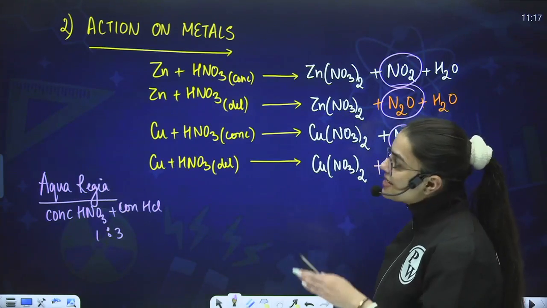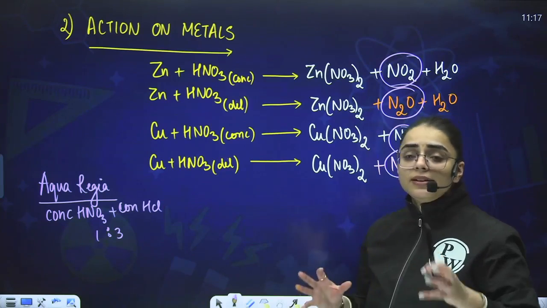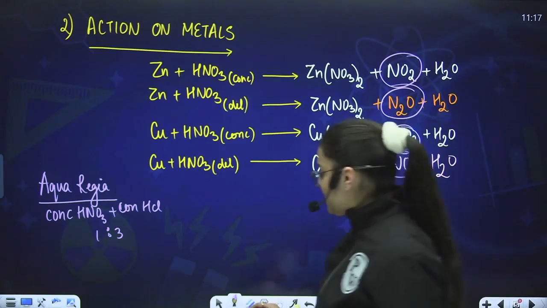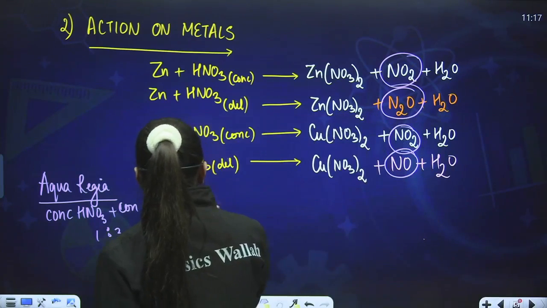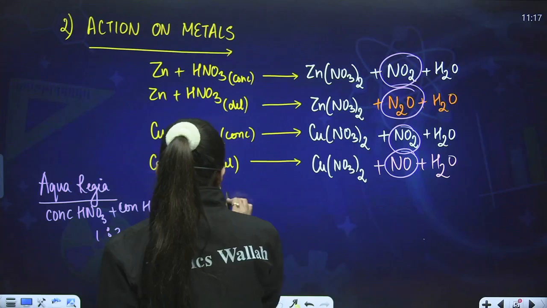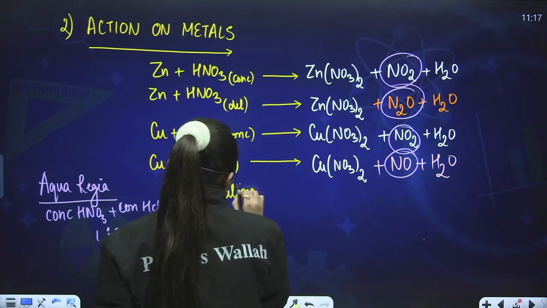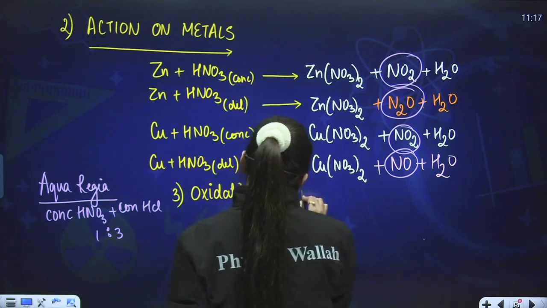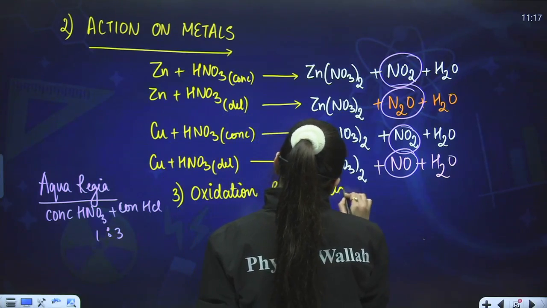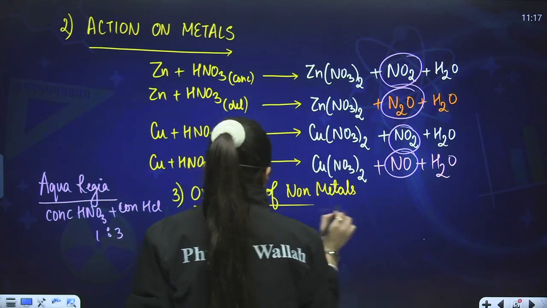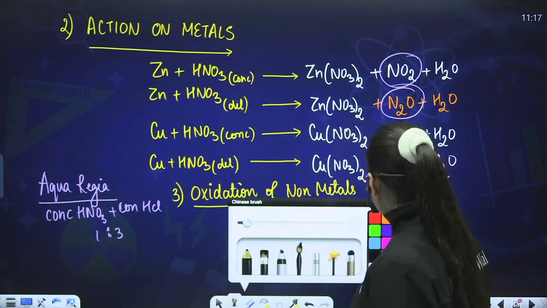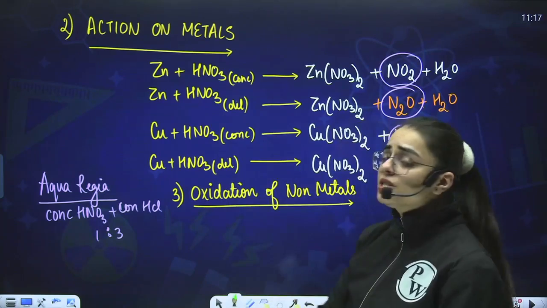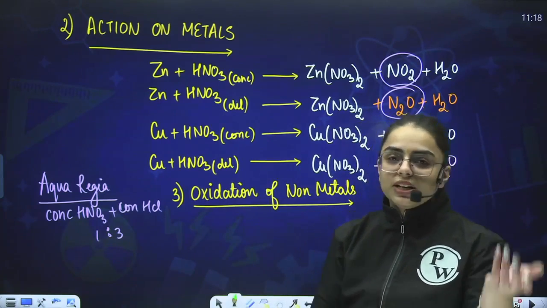Now, students, the next chemical property that we will be learning over here is the oxidation of non-metals. This was action on metals. The next chemical property is oxidation of non-metals. Now, whenever I talk about the oxidation of non-metals, do remember this, it is very simple.